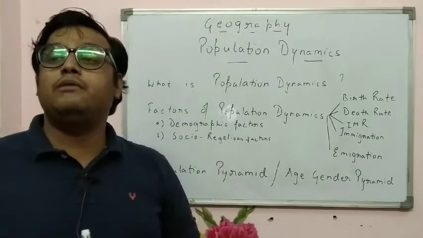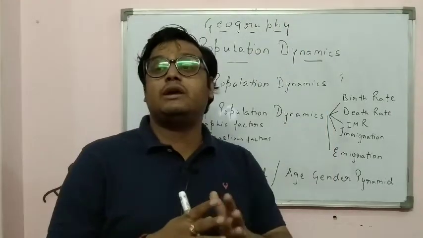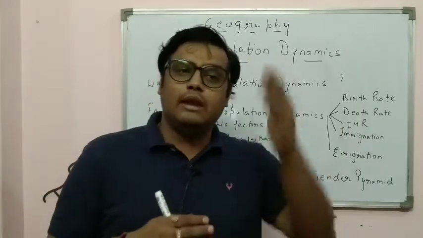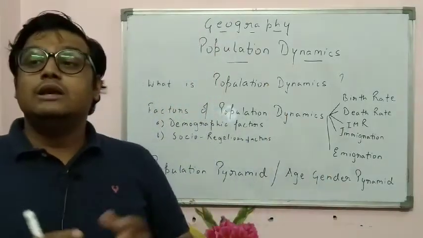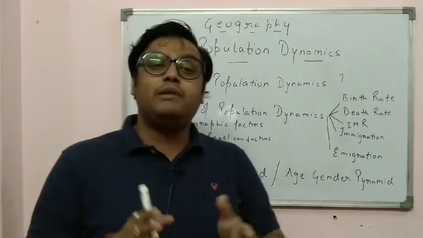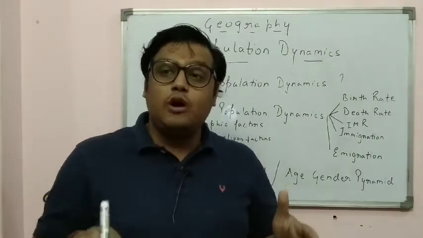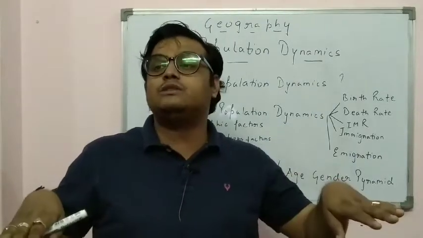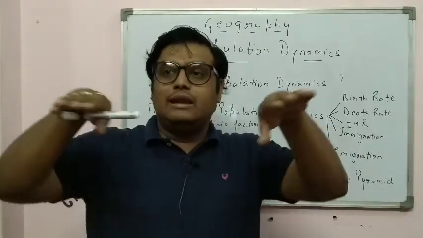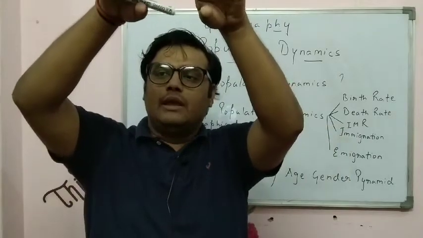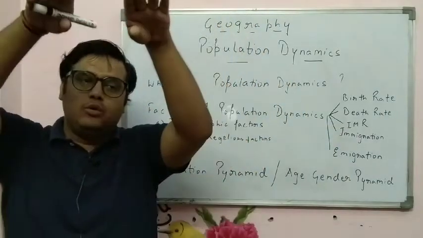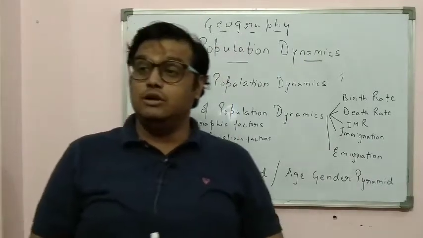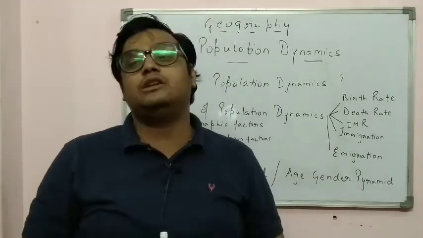When the population of a country is growing, the number of young people would be more, and the older people would be fewer, so it would form a pyramidal structure. That is why it is known as a population pyramid.